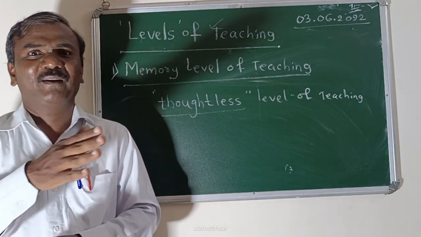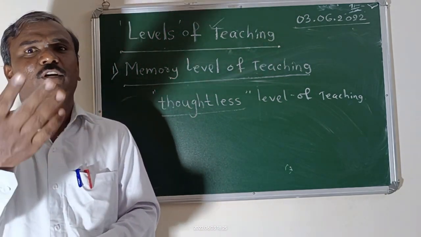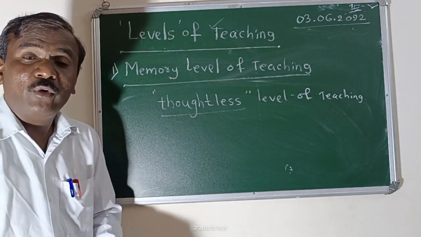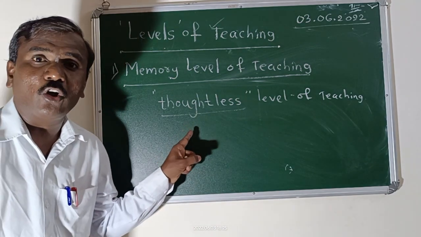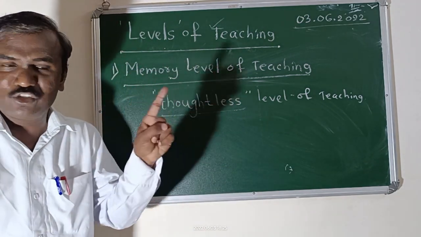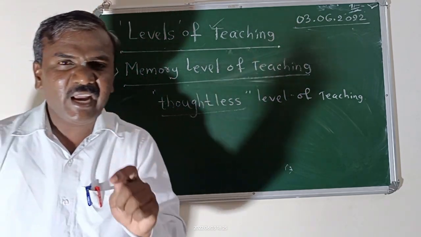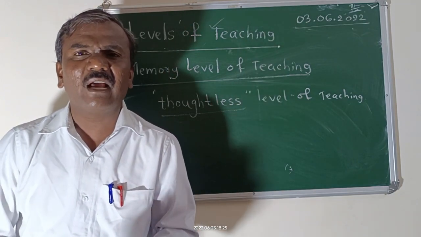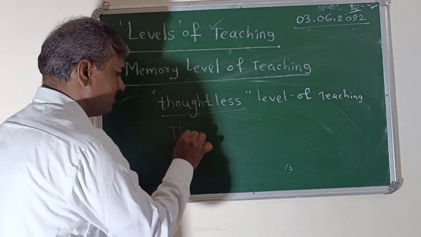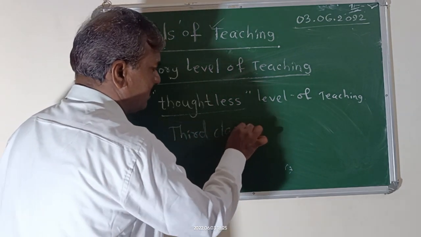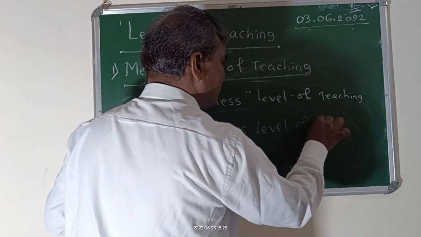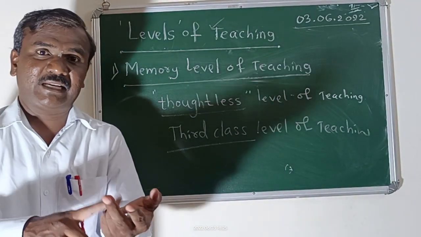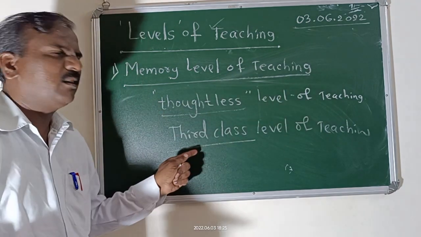Sometimes we read something and I can't understand it, but I write it in the exam. Anyhow, please remember which level of teaching is known as thoughtless level of teaching. Memory level is known as thoughtless level of teaching. Again, there is another name. This is known as third class level of teaching. Third class means there is first class, second class, third class. This is third class.